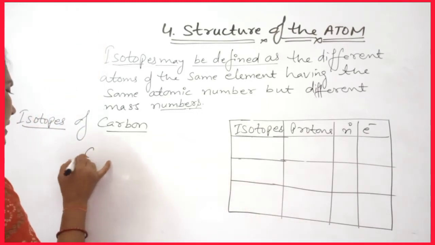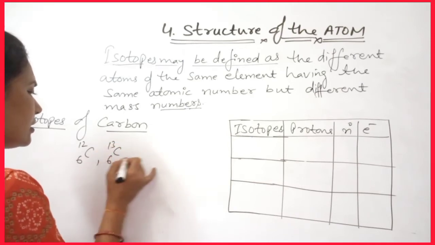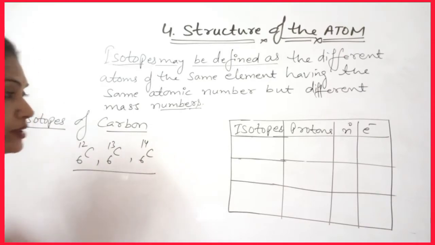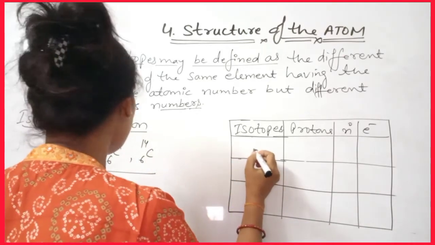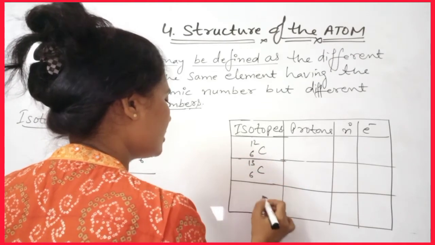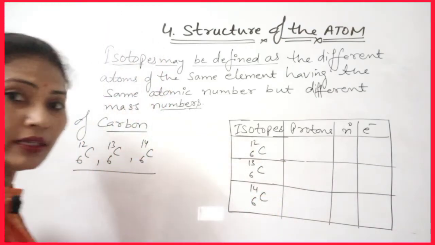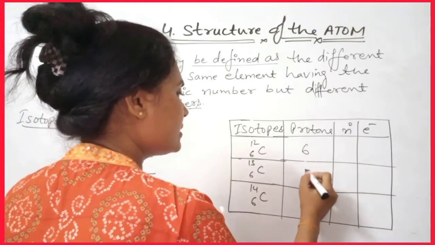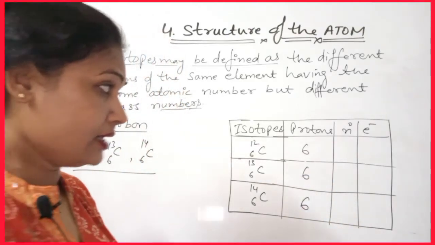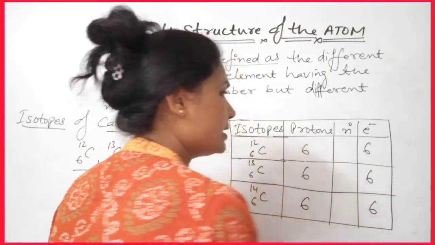So we write carbon 6, 12, carbon 6, 13, carbon 6, 14. These are the 3 isotopes. Number of protons are the same, 6, 6 and 6, as you know the atomic number is 6. Now the number of electrons is also the same, 6, 6, 6.